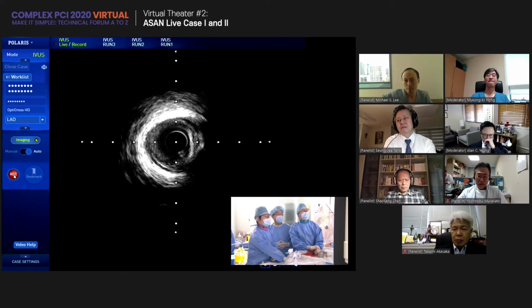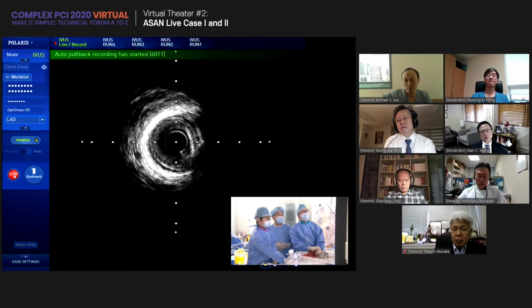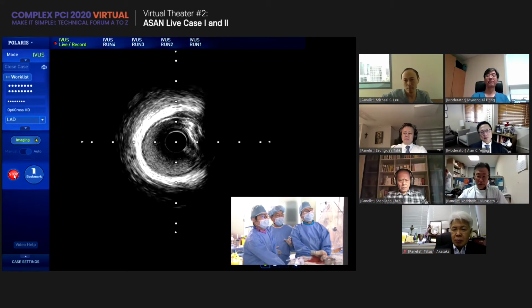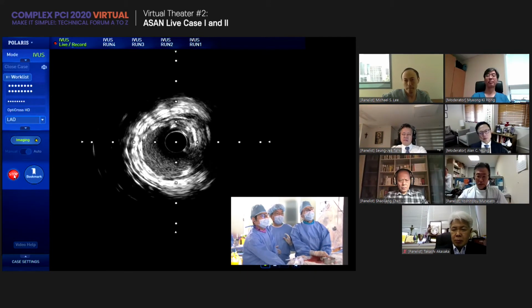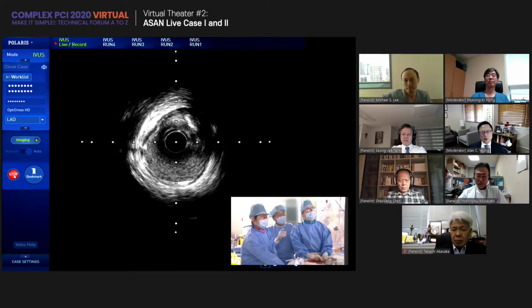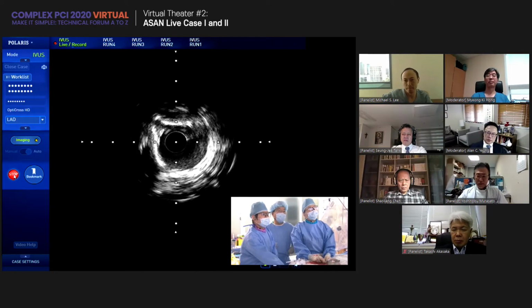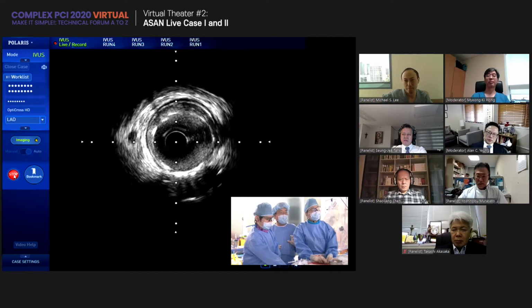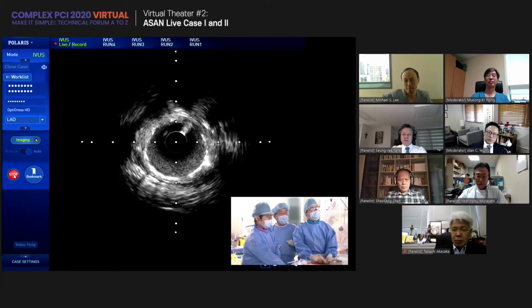Some focal disease in the very distal part, landing area. And proximally, this is the landing zone of the good stent. I really like this one, based on the obvious finding. And we need further dilation. 2.75 is still under expansion.